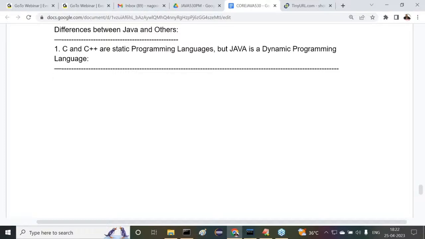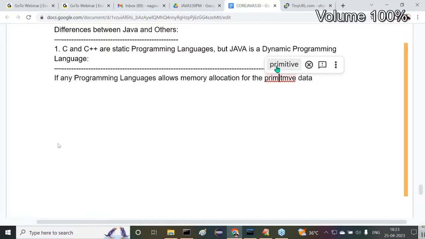Similarly, what is a dynamic programming language? If any programming language is providing memory allocation for the data at runtime, not at compilation time, then that type of programming language is a dynamic programming language. Are you getting my point or not? Right, so let me write this point here. Observe carefully. If any programming language allows memory allocation for the primitive data, that is, byte, short, int,